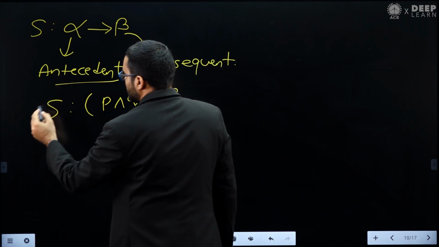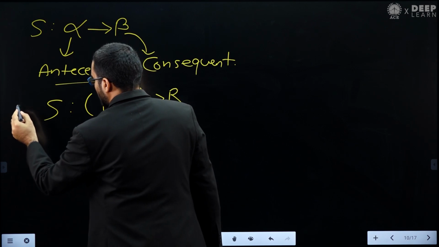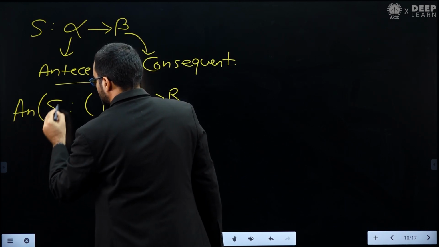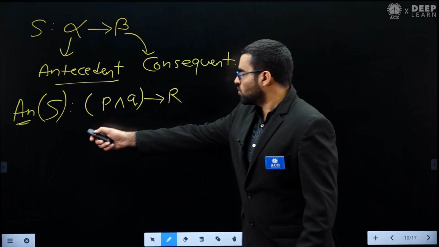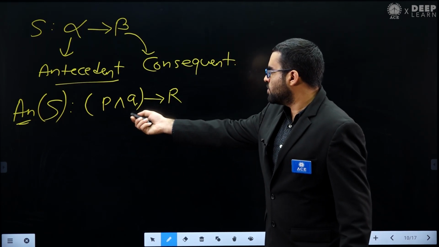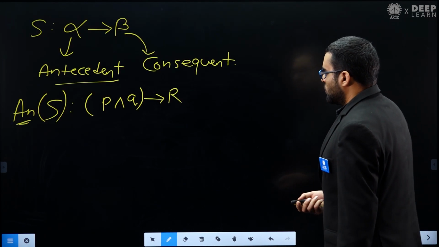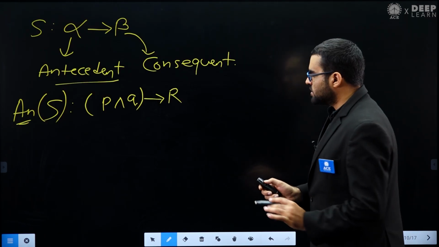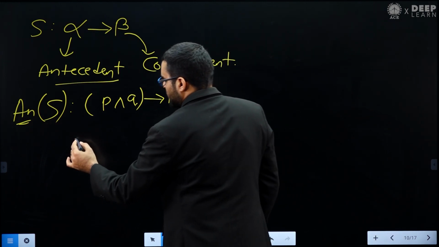What I am writing is basically the antecedent of S. Let me call it AN, meaning the antecedent of S. So what is the antecedent of S? That is P and Q implies R, you can see. Now first let's solve this antecedent, then we will come back to the consequent. So what is this antecedent?